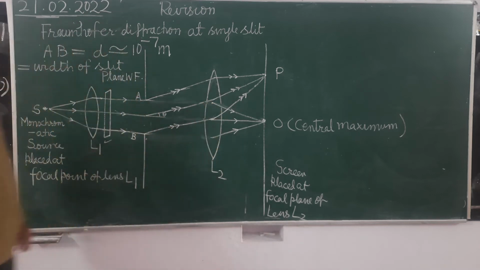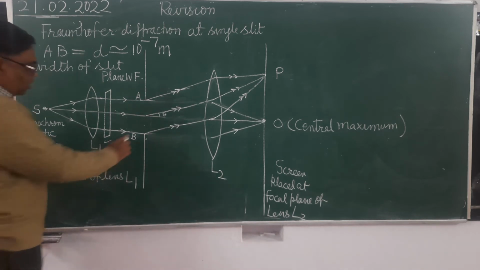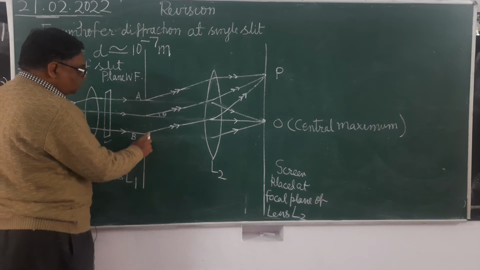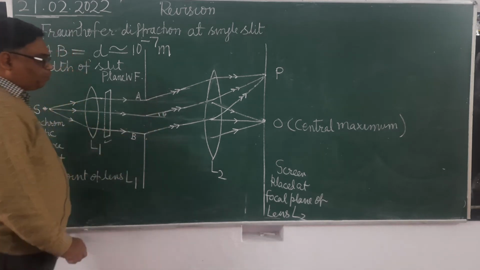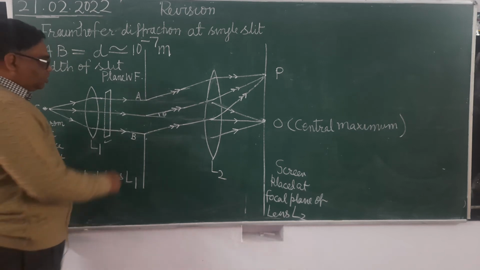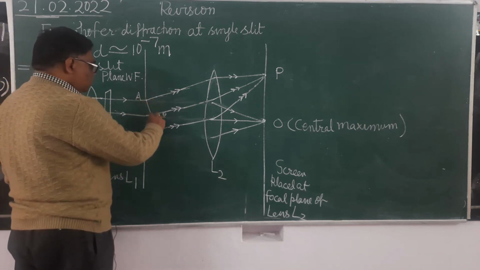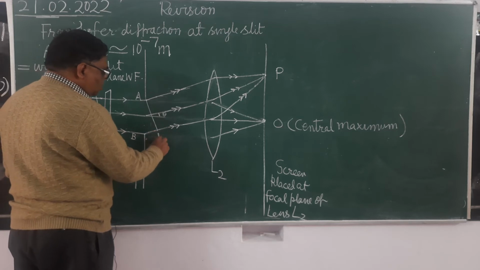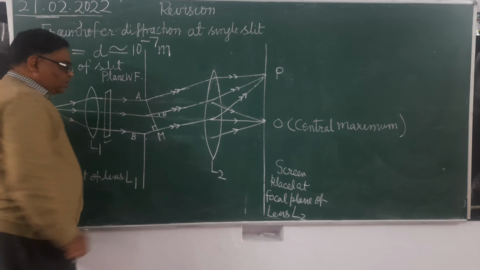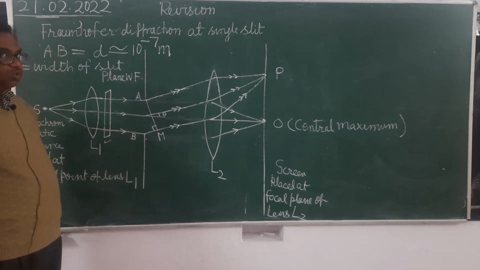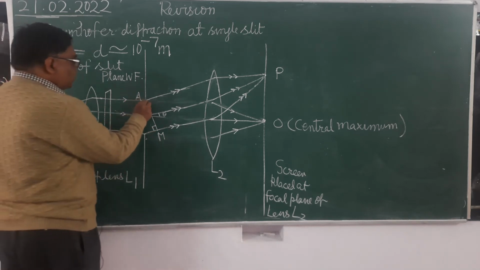Those which have diffracted at an angle theta from the original direction. What will be the path difference? So, see here, you draw the perpendicular BM. Path difference will be equal to BM.